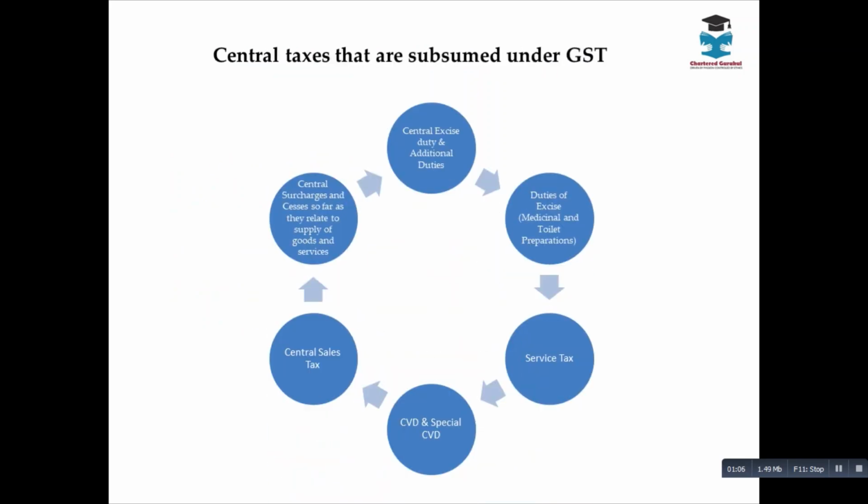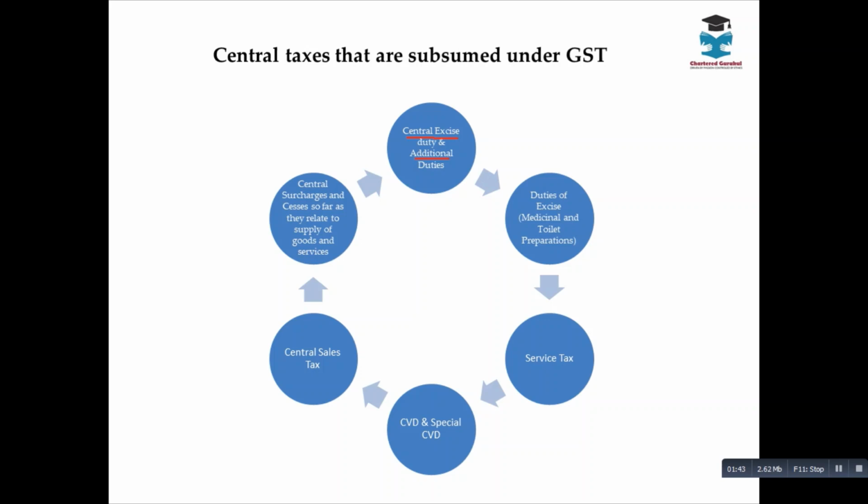Now, so we had central excise and additional duties, right? Central excise is to be levied on the manufacture of goods. Whenever the goods are manufactured, immediately after the manufacture, before its removal, central excise duty is to be levied. There were basic excise duty and special excise duty. All these taxes, central excise duty and additional duty, are subsumed by GST.